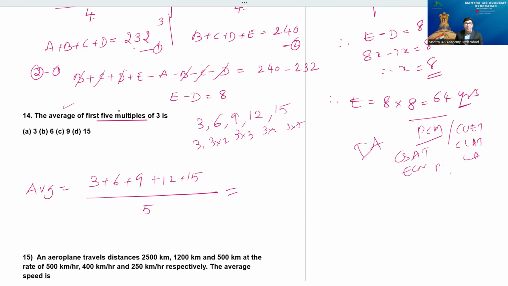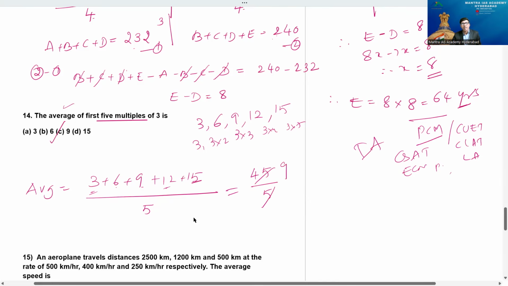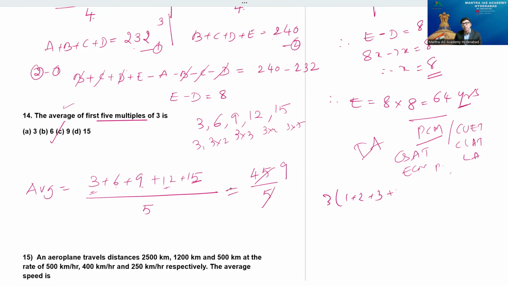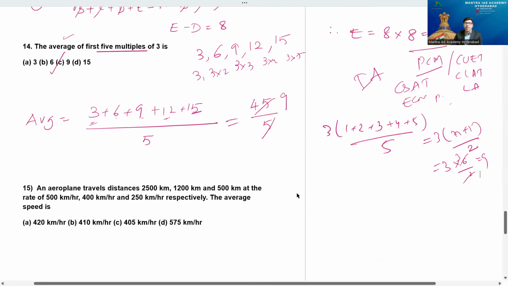Now come to the point here. 12 plus 3 is 15, 15 plus 15 is 30, 39 plus 6 is 45, by 5. 5 nines. So the average is how much, sir? The average of the first 5 multiples of 3 is exactly 9 only. Actually, in application, what will we do? I'll take 3 common: 1 plus 2 plus 3 plus 4 plus 5 by 5. The shortcut is 3 into n plus 1 by 2, that's it. n is the last number. 3 into n plus 1 is 6, by 2. You can say 9 directly. Not an issue, because the problem is very small, no need of doing that.